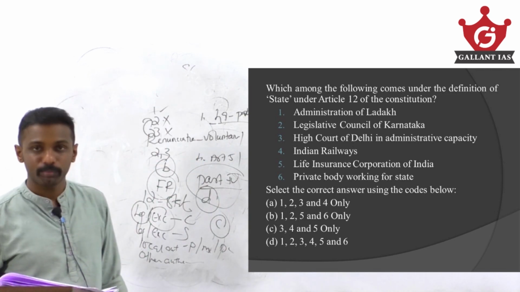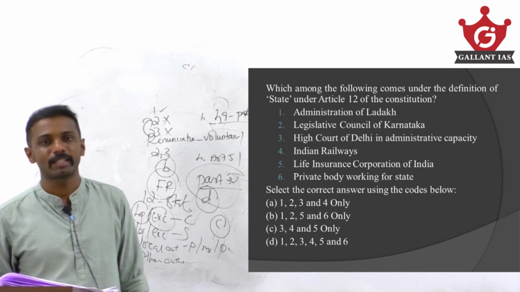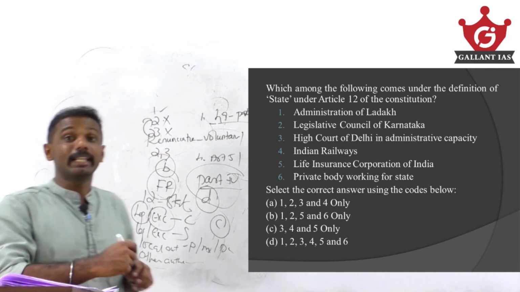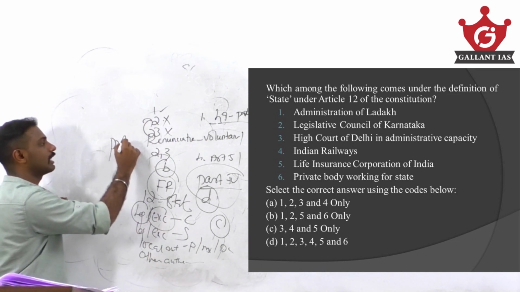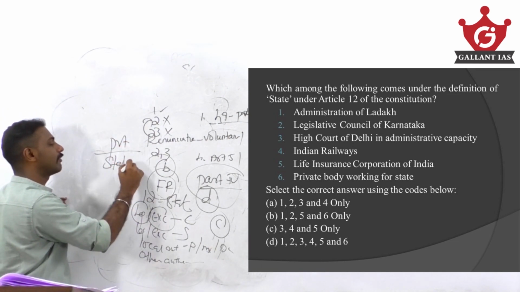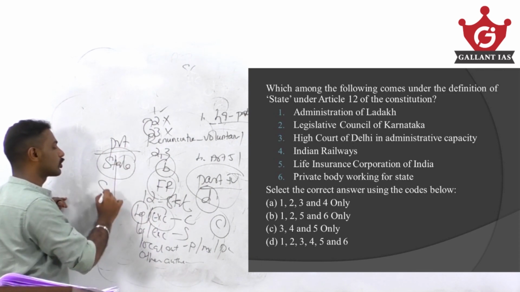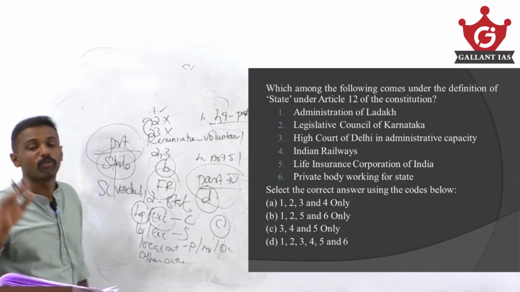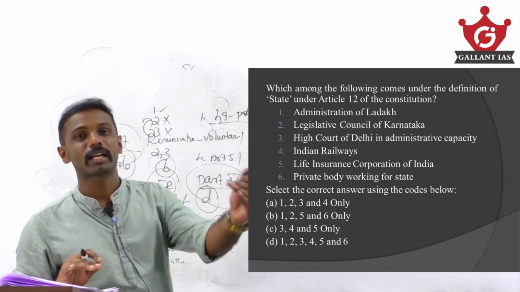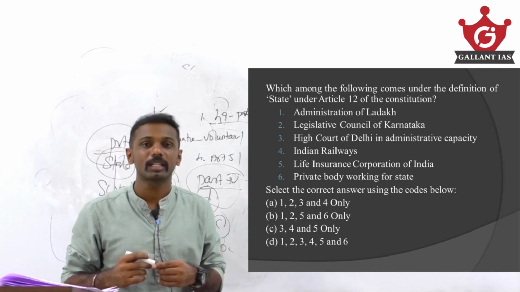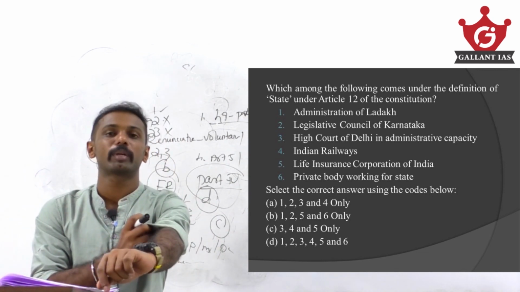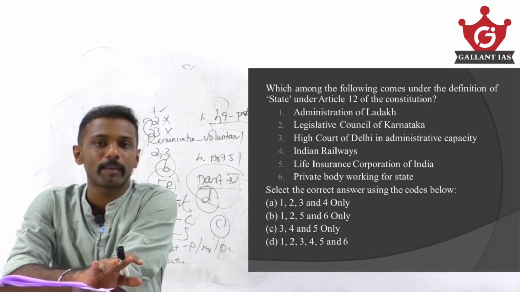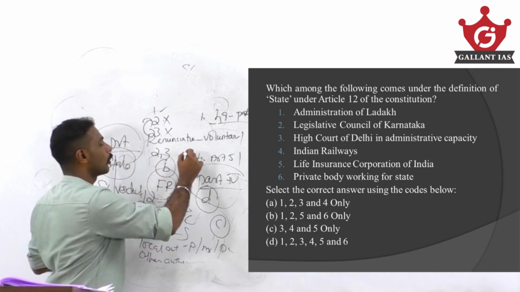Even a private body, or organization or agency working for a state, also comes under the definition of a state. This was given by a Supreme Court verdict. The Supreme Court said that even a private body working for a state also comes under the definition of a state, thereby broadening the definition of Article 12 by various Supreme Court verdicts. From all these options, all these things come under the definition of a state. So the answer becomes option D.